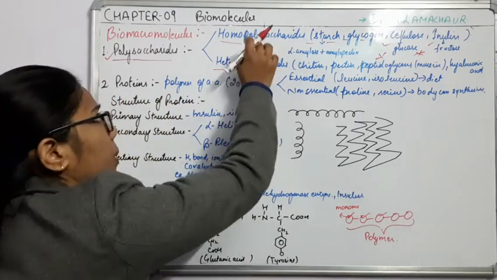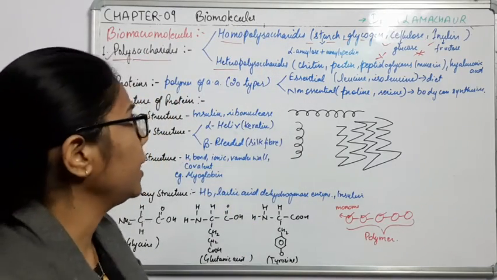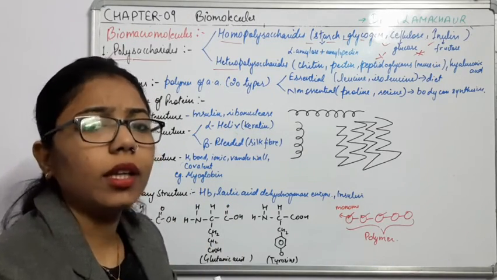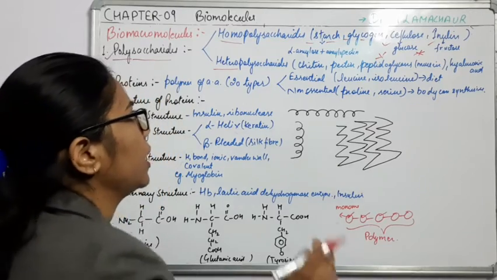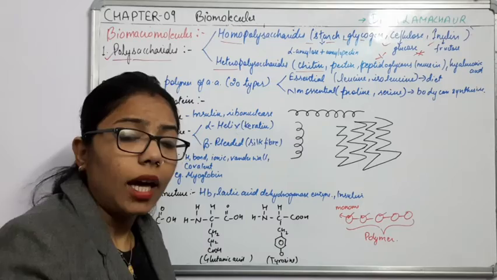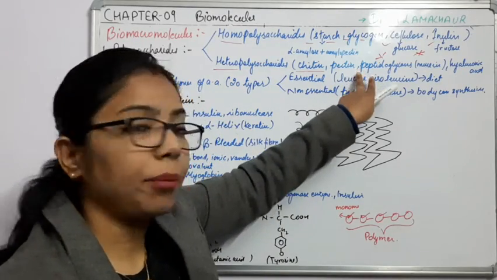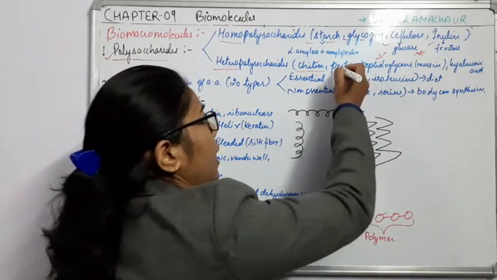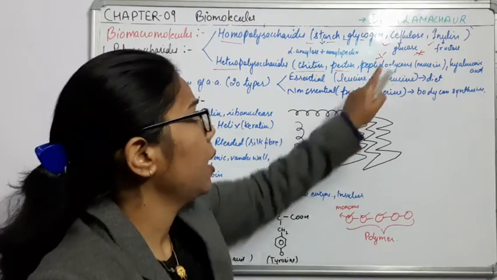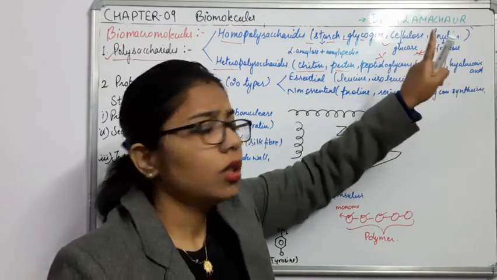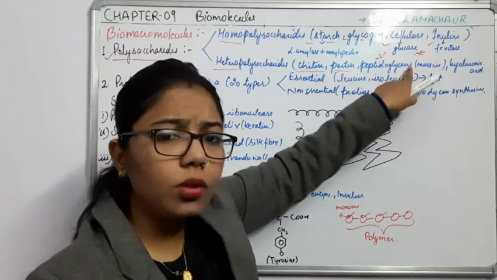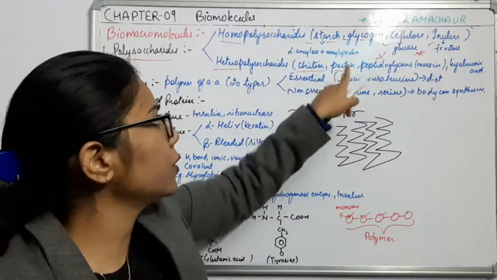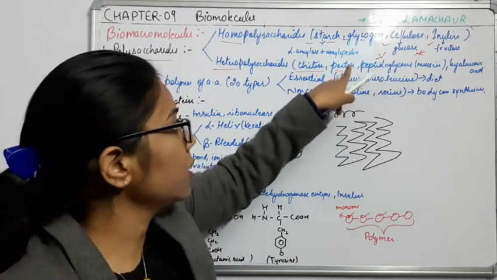So we have done the first classification of the polysaccharide, then comes the heteropolysaccharide. Now the things will be different, or the monomer will be of different type. Like if I talk about chitin, again I am emphasizing these examples, because these examples are very important. Okay, so what are the examples? Chitin, pectin, peptidoglycan and hyaluronic acid. So if you observe here, most of the things present in the heteropolysaccharide, what is their function? They function as what?